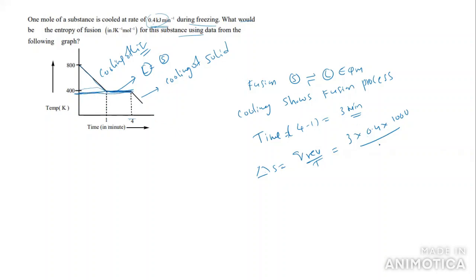The temperature for this reaction is 400 Kelvin. So here the zeros cancel. Here 4 by 400 gives 0.1. So this is 3 into 0.1 into 10. So you will get 3 joule per mole.